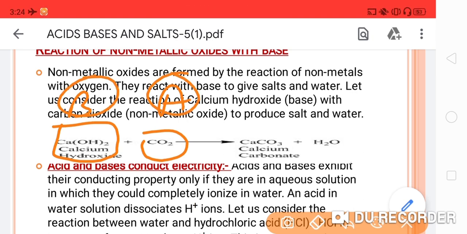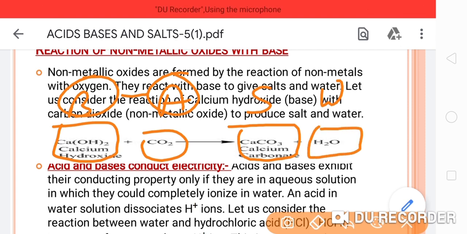So students, as we have already discussed, when a base interacts with an acid, it converts into the respective salt and water evolves. Here similarly, the product we are getting is the respective salt of the base, that is calcium carbonate. This is the salt, and water is evolved. So this is a very good example to explain how